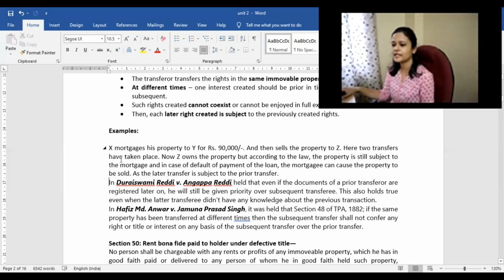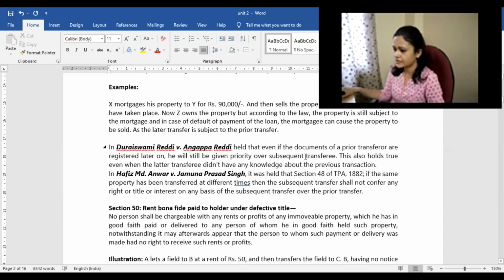What is relevant is that some person mortgaged the property first, and later on he sold the property. Who will be getting the right under this provision, under priority of rights? Whoever came first. That means under this mortgage, the mortgagee would be getting that right.